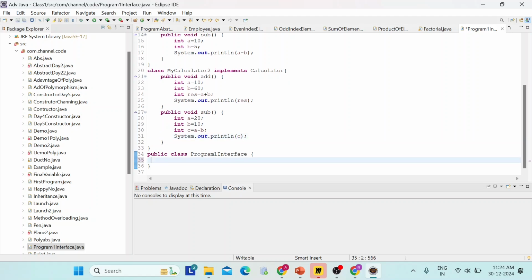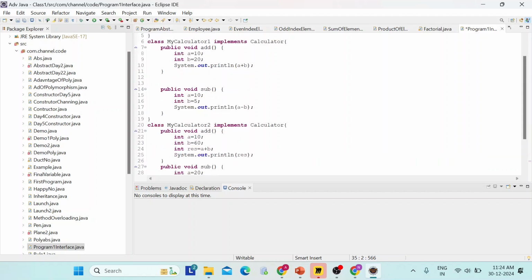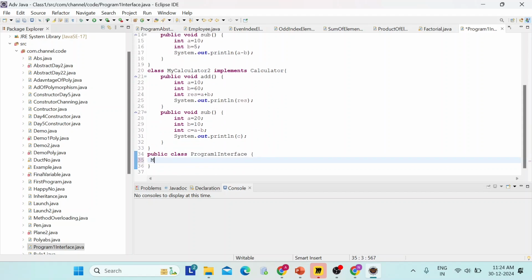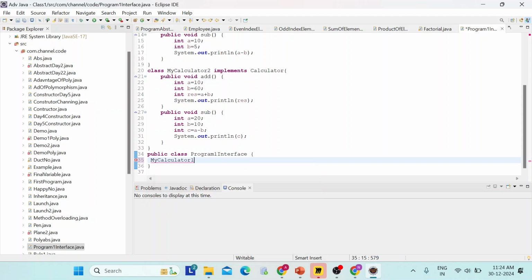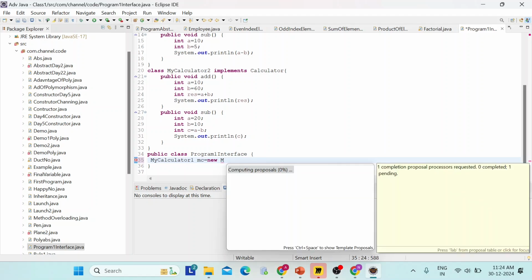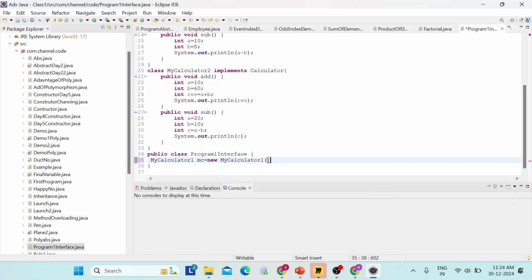So we will create the object of my calculator 1, then we will call the methods.